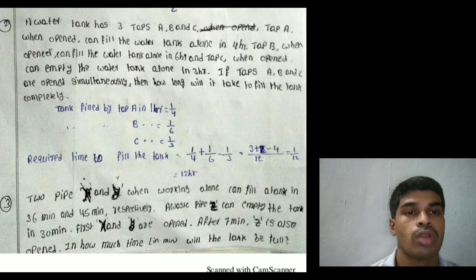That equals LCM 12, and 4 goes 3 times, and 6 goes 2 times. 3 plus 2 minus 4, that equals 1 by 12. That equals 12 hours.